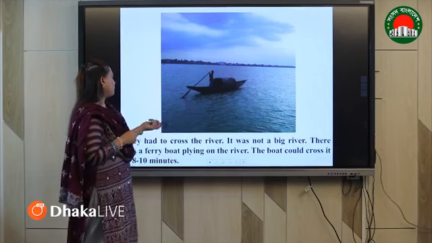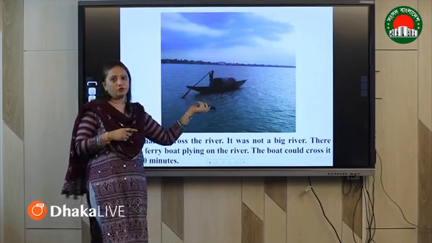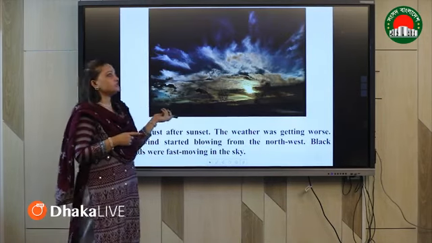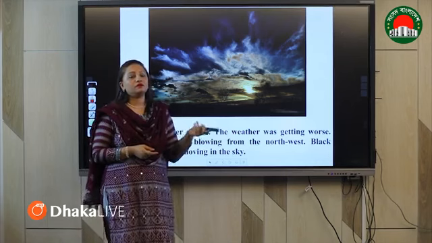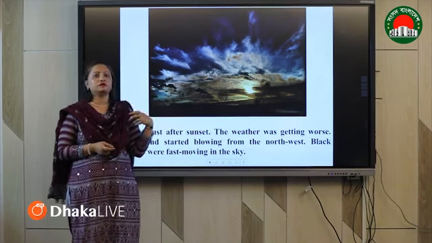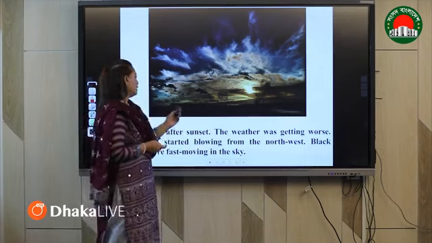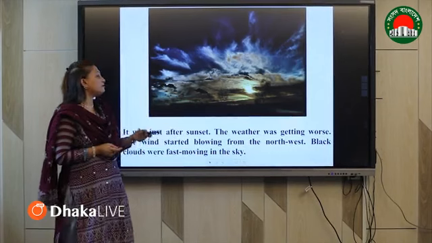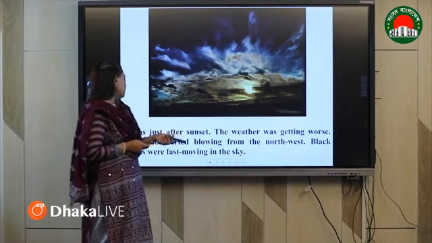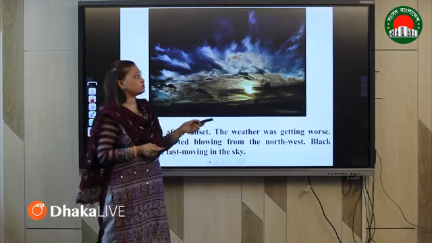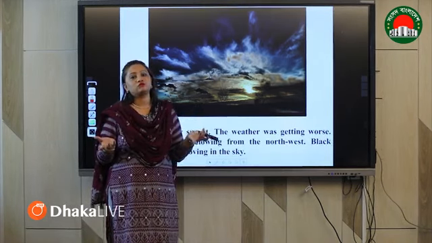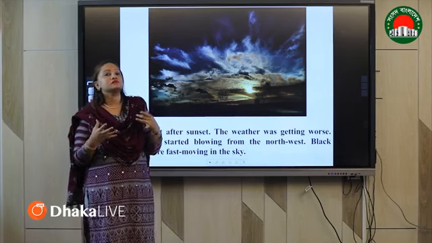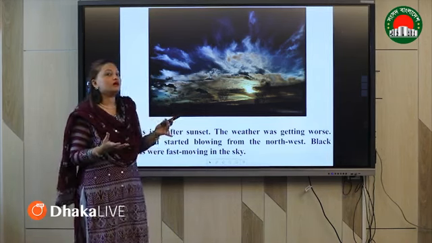Jamil was the narrator and this is what he said in the story. So there was a ferry boat plying on the river. So here is the ferry boat and the boat was plying. Okay. And what we can see nowadays in summer, that type of clouds actually happen over our sky. And it was just after sunset, the weather was getting worse. The wind started blowing from the northwest. Black clouds were fast moving in the sky. Okay, so whenever it is daytime, 12 or 1, the surroundings become black or stormy because of the clouds.